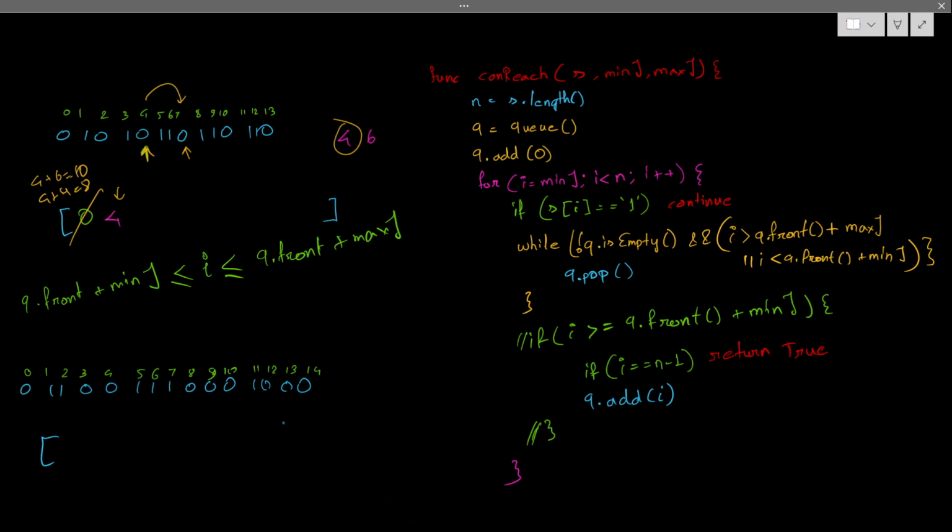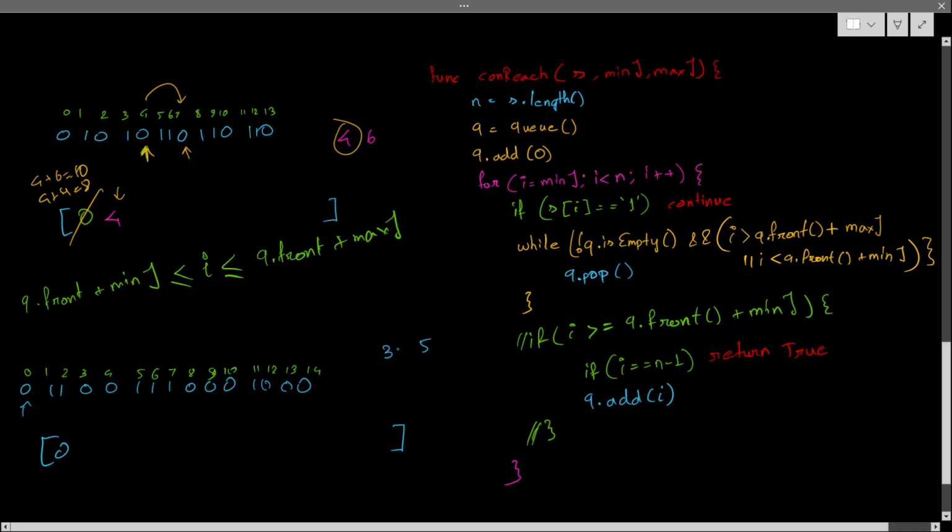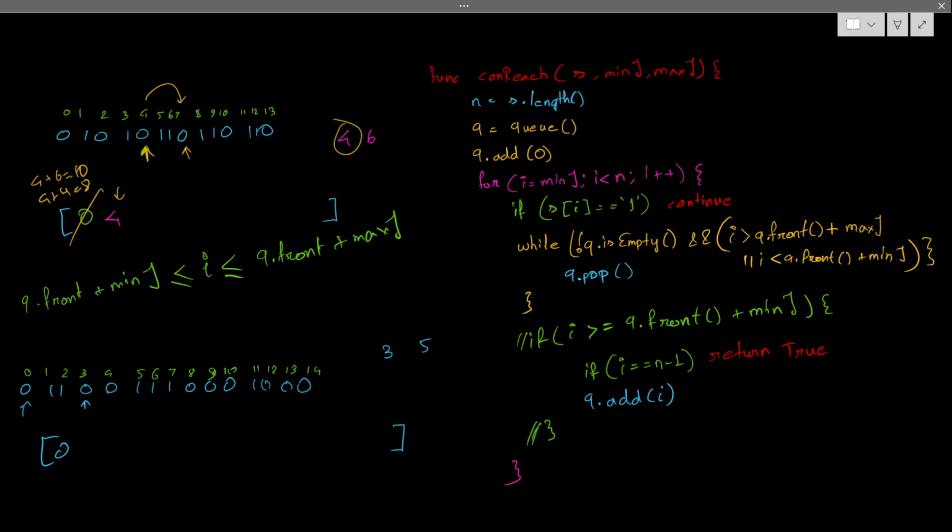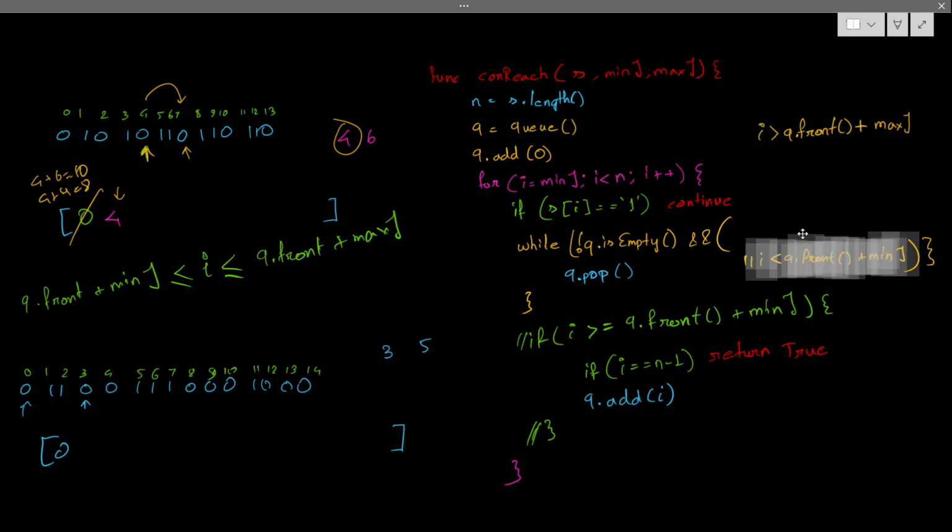So if I check here, 0 will be by default here. It will start from min jump. What is the min jump? Min jump is 3 and maximum is 5. Okay, so 0 starting from min jump 3. So 3 I will check. Whenever I am checking 3, now it will check the queue is not empty. So I will check that first, I have to check this one, then I can check the next one, right?